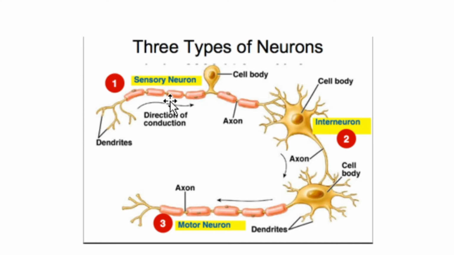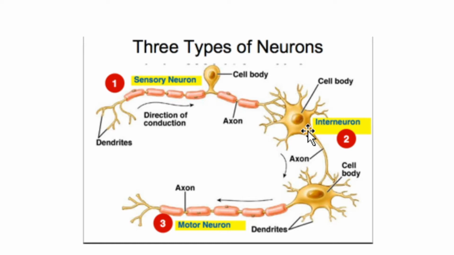This sensory neuron receives signals or nerve impulses from the sense organs. Sense organs have many receptors on them. So, the sensory neuron receives impulses from these receptors and passes it over to the interneuron or association neuron.